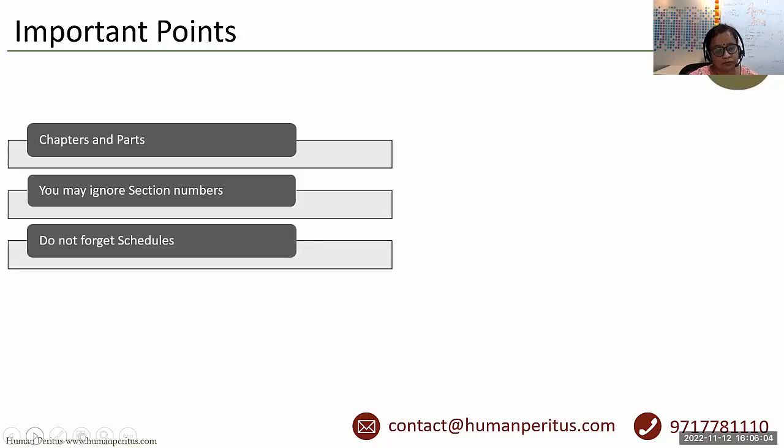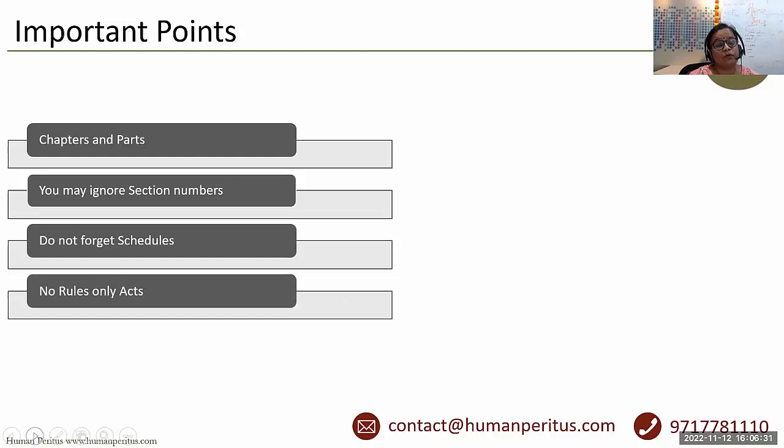Do not forget schedules. Every act has schedules attached to them. Most of the acts have schedules attached to them. So we should learn the names of the schedules, as well as try to learn the content of those schedules also. So names as well as content, wherein again very specific content is given. Okay.